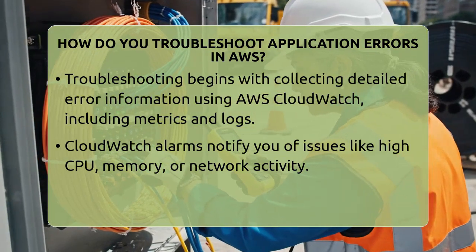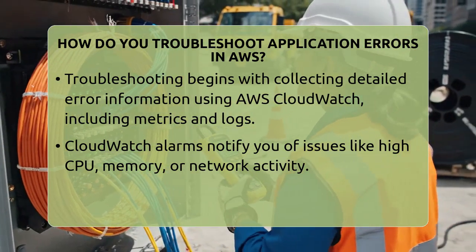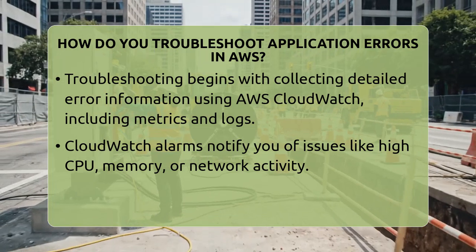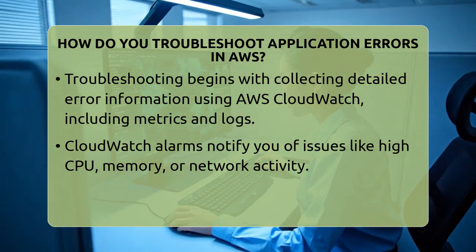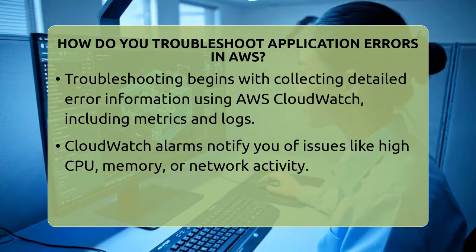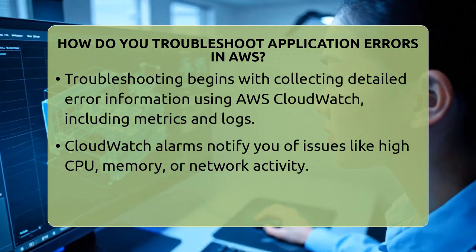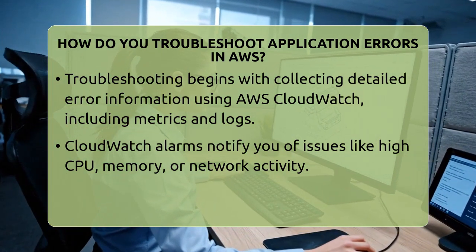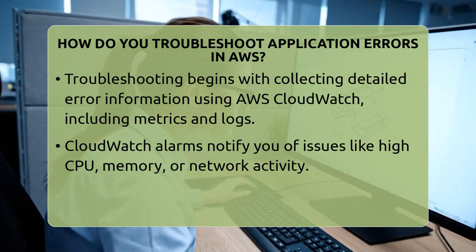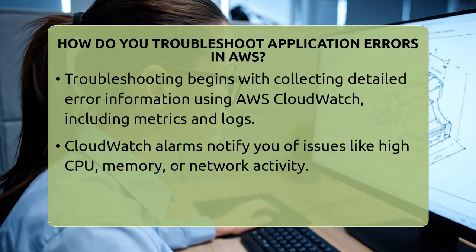How do you troubleshoot application errors in AWS? Imagine your application suddenly stops working or slows down unexpectedly. What do you do next? Troubleshooting errors in Amazon Web Services can seem tricky at first, but with a clear plan, you can find the problem fast. Start by gathering detailed error information.